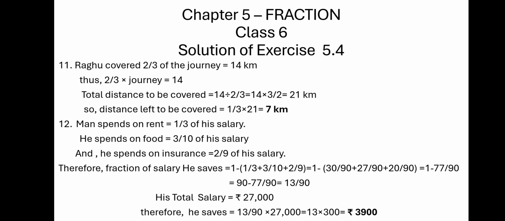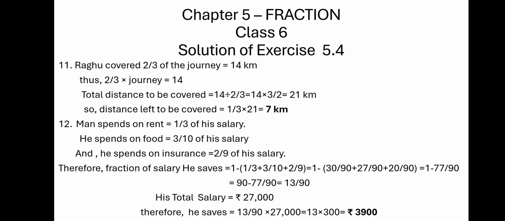So we have to add 1 upon 3 plus 3 upon 10 plus 2 upon 9, which is nothing but 77 upon 90, because 90 is the LCM.